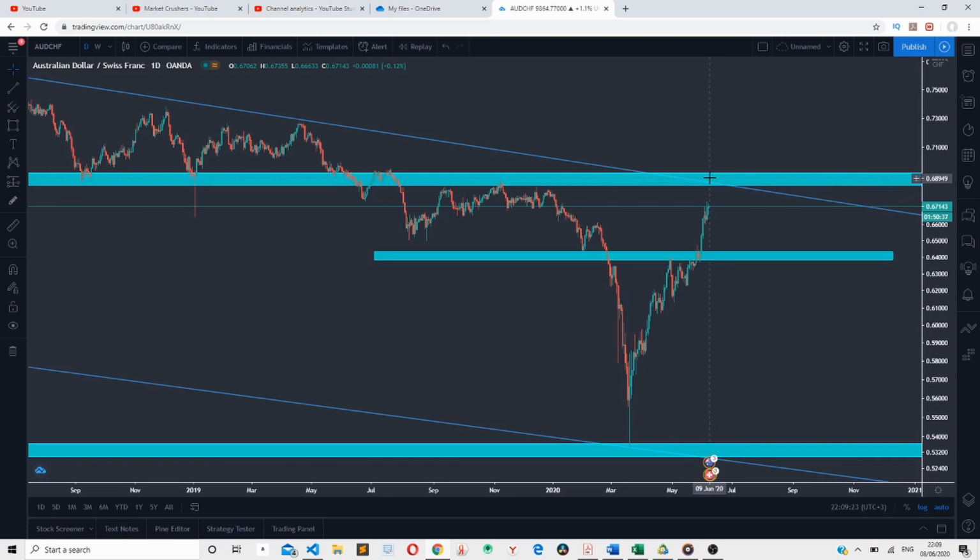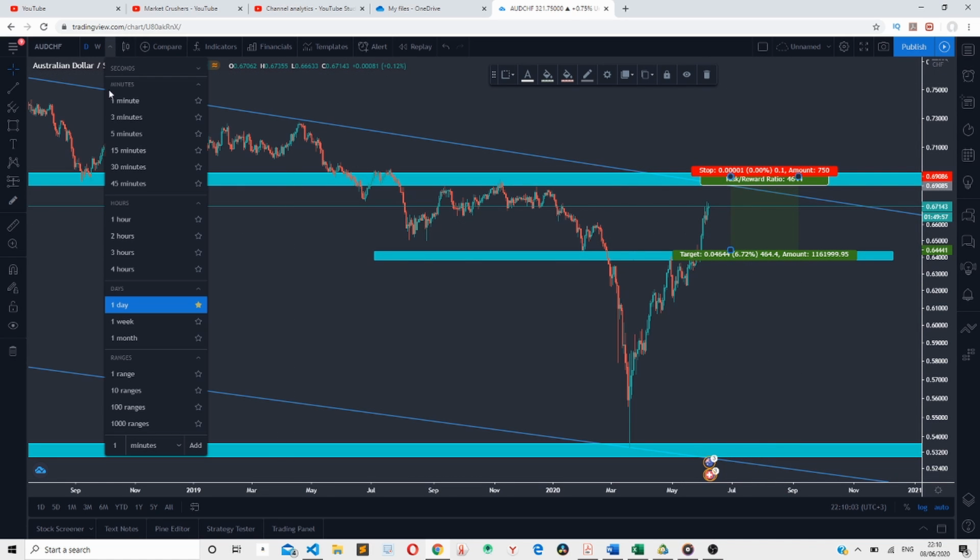But we do not just enter the market, right? We'll be looking for a reversal candlestick, such as a bearish pin bar, or a doji candlestick that will be showing that there is indecision in the market, or we'll be looking for a bearish engulfing candlestick that will be showing us that the buyers are no longer in control, but the sellers are now taking over, and the market is continuing downside, right? So if the market shows us a reversal candlestick, we'll be looking to take short entries from this point up to this point, right?